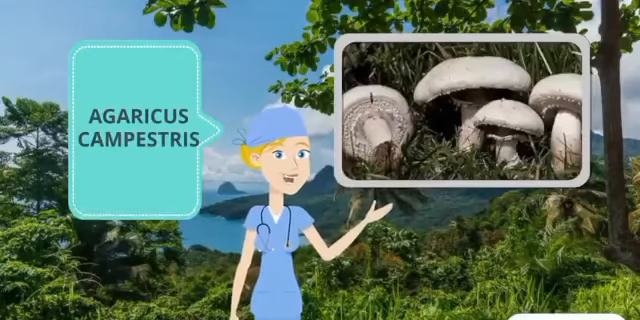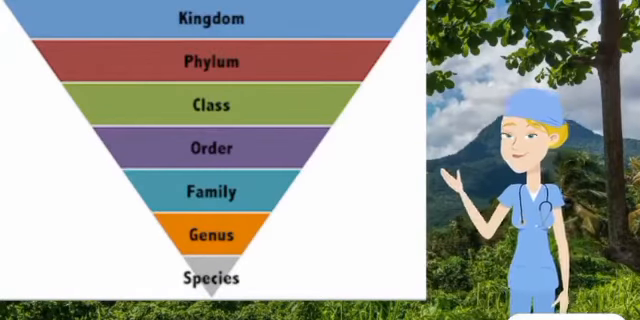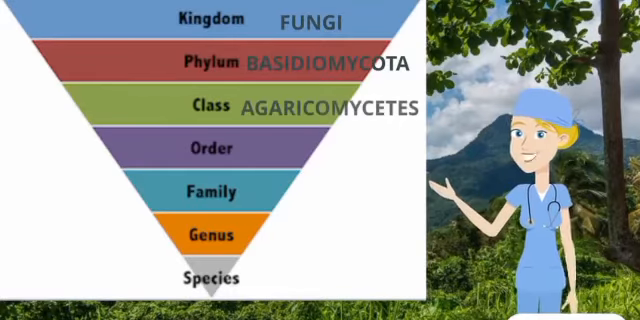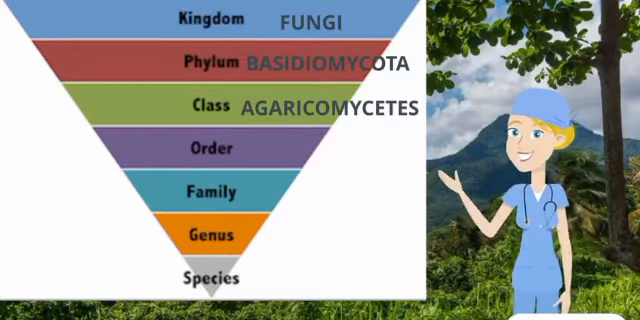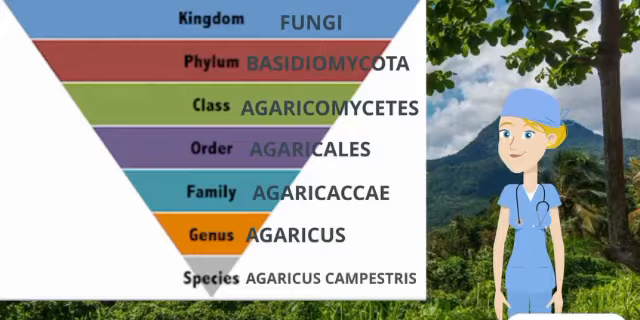Agaricus campestris. The taxonomy of Agaricus campestris is domain Eukarya, kingdom Fungi, phylum Basidiomycota, class Agaricomycetes, order Agaricales, family Agaricaceae, genus Agaricus, and the species is Agaricus campestris.